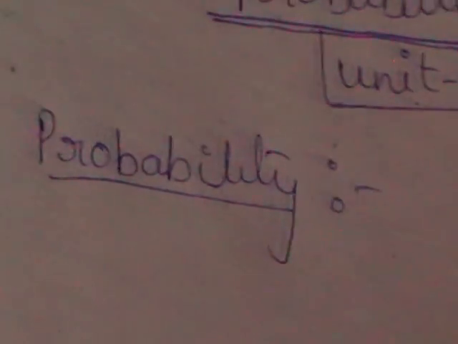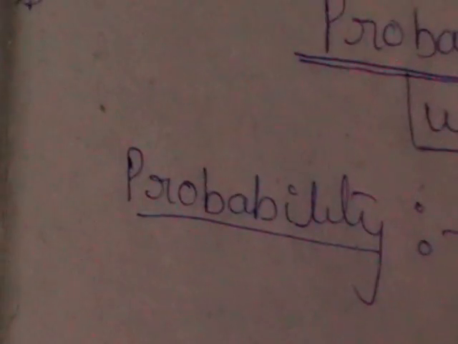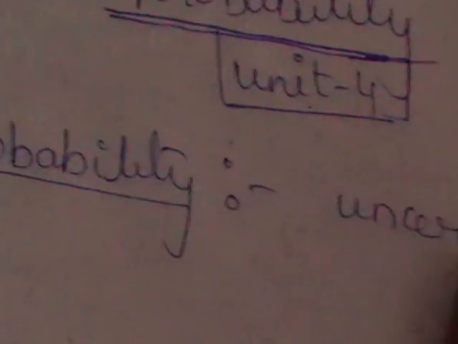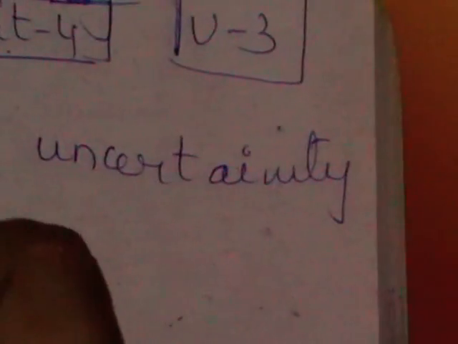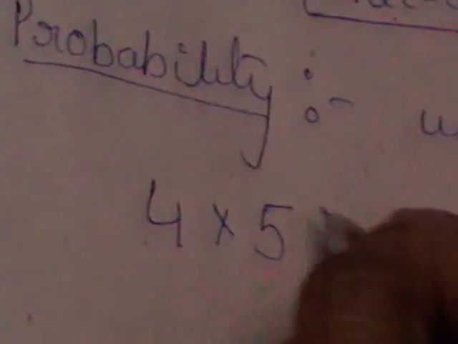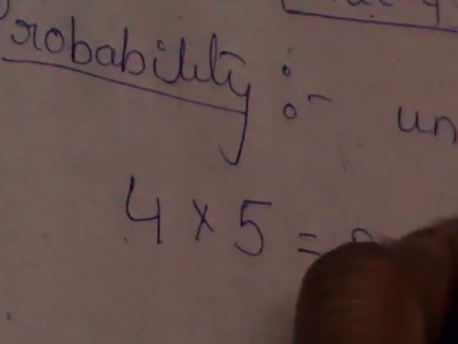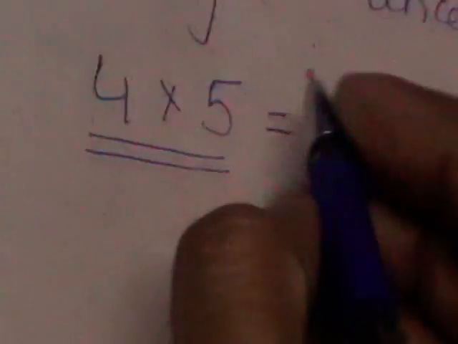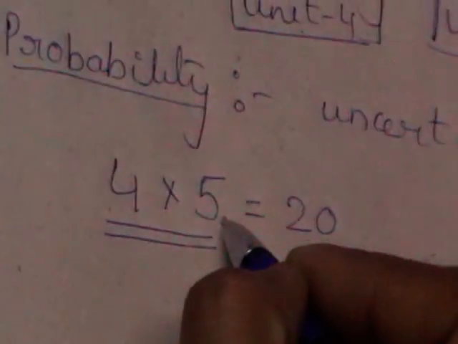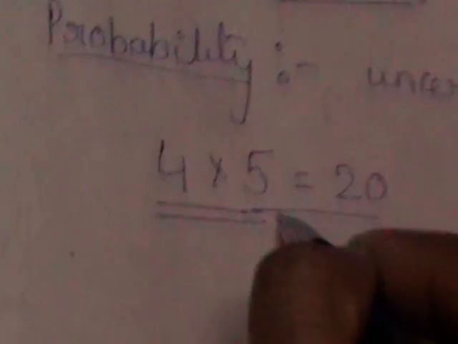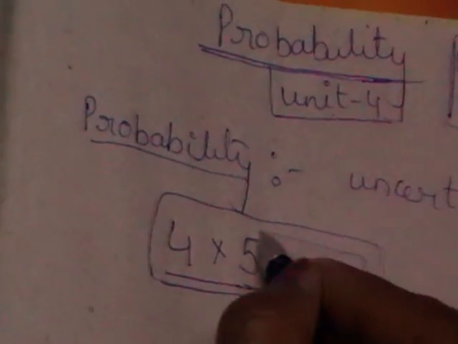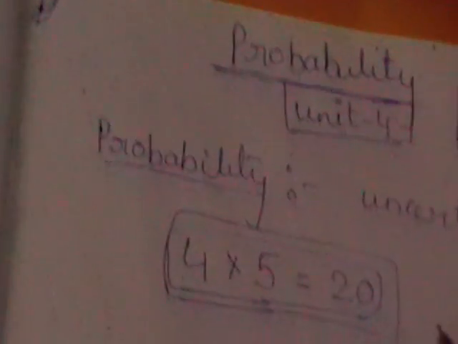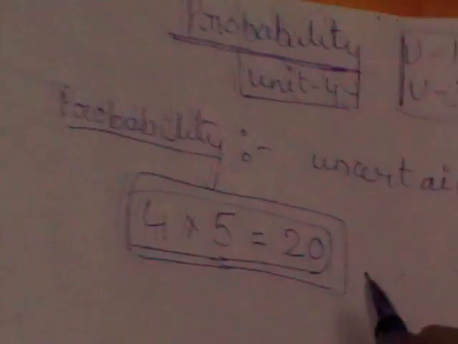Probability is nothing but whenever we have uncertainty in any phenomena. So what do you mean by uncertainty? A simple example I'll take. If I calculate 4 into 5, what is 4 into 5? If you consider finding the value of 4 into 5 as an experiment, it's always 20. It doesn't change; the values are not going to change from person to person or time to time or place to place.